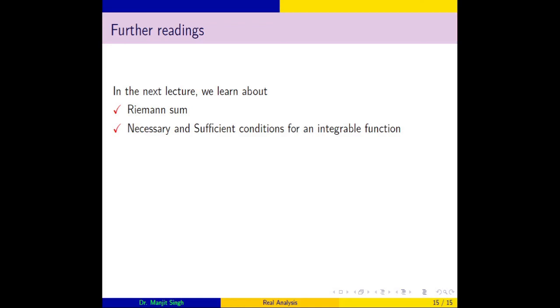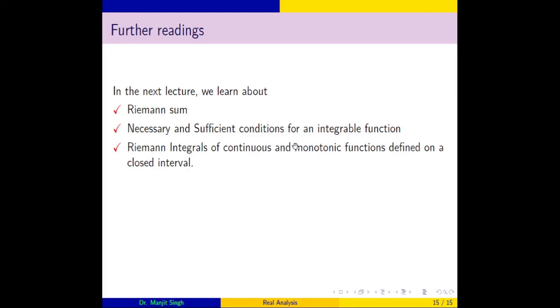As we have seen, one condition for a partition P will hold for every partition P whose norm is less than delta, where delta is a real number. Also we will discuss some special functions, continuous and monotonic functions, and we will check the integrability conditions of these functions.